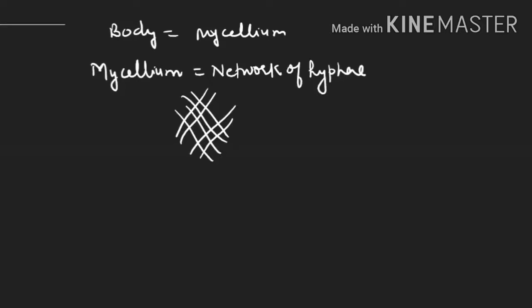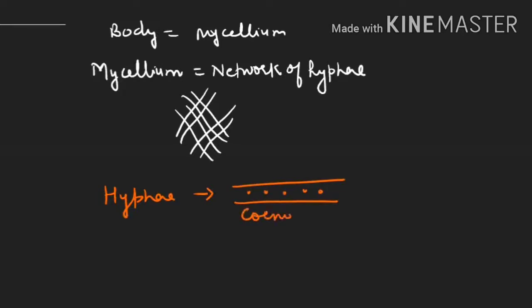Now we will study the types of hyphae. They can be multinucleate, in which condition we call it a coenocytic hypha, meaning multinucleate condition, or it can be a septate hypha.